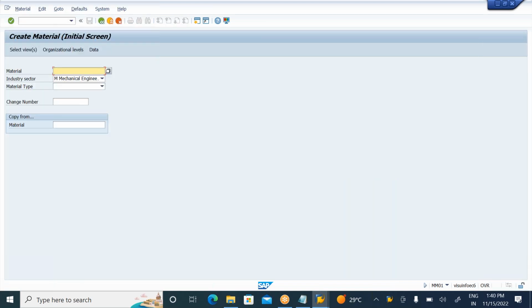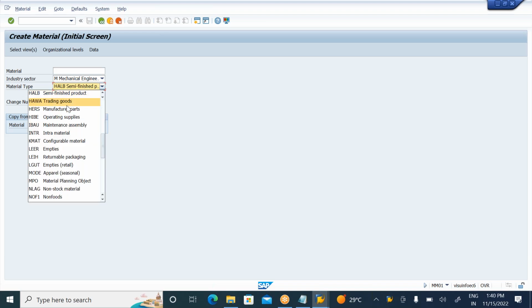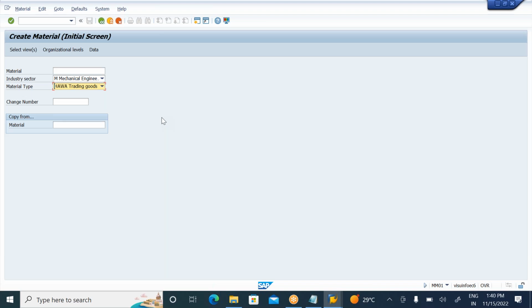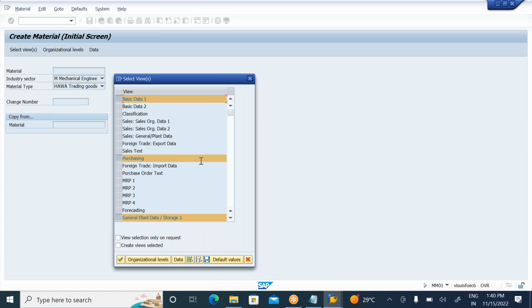Go to MM01, enter your industry sector and enter your material type as HAWA. Mostly the material type HAWA, trading goods, will come under third party procurement. So select your material type as HAWA trading goods. Go to selection views.